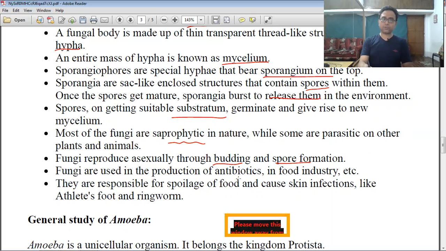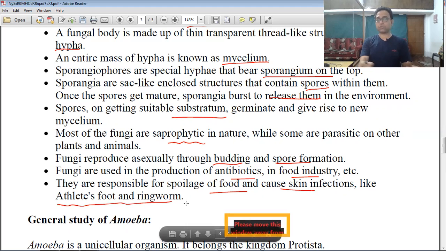Fungi are used for the production of some antibiotics. In the food industry, they have great importance. Also, they have some harmful aspects like bacteria. They can spoil food. They can cause skin infections like athlete's foot disease and ringworm disease, the most common diseases which happen in human beings.